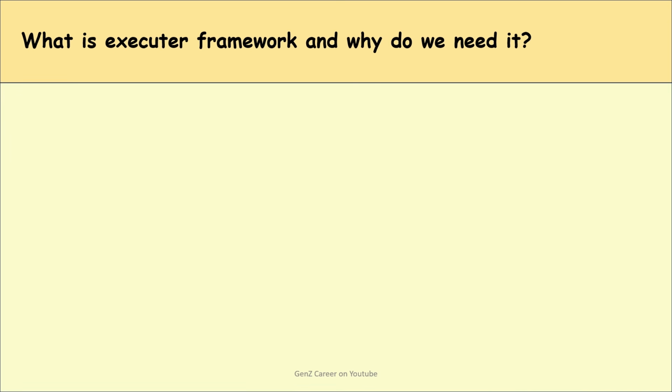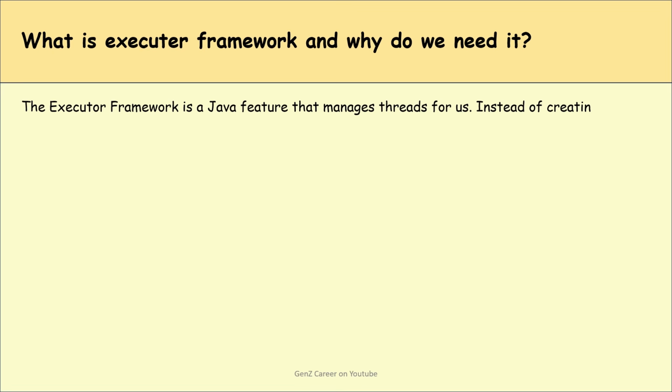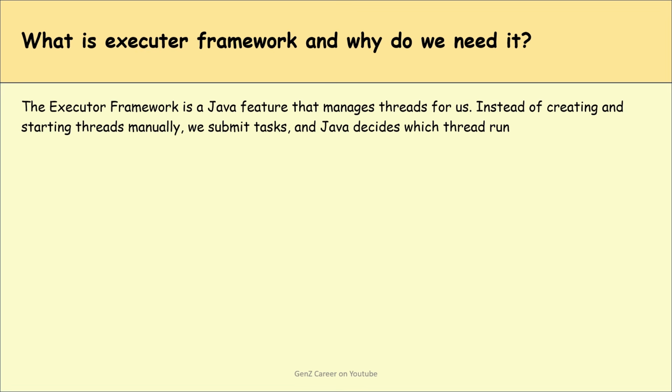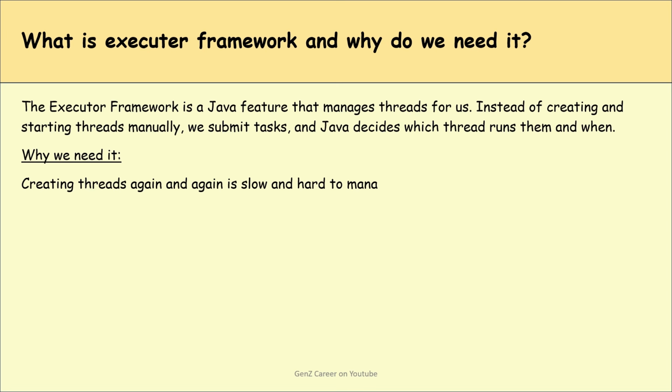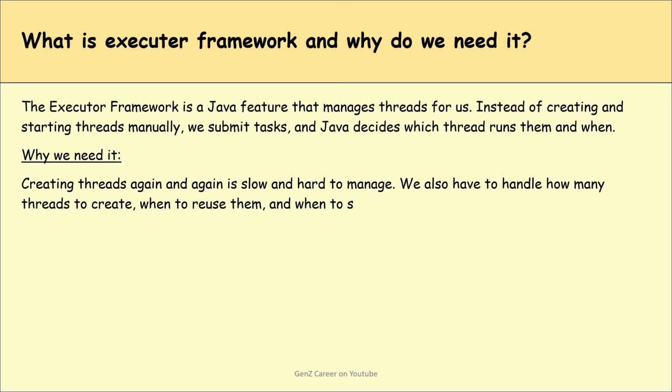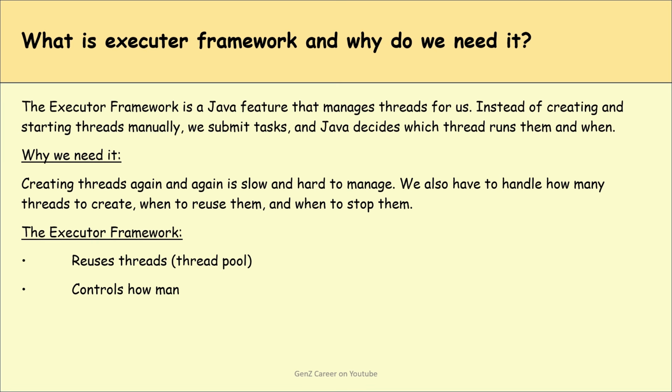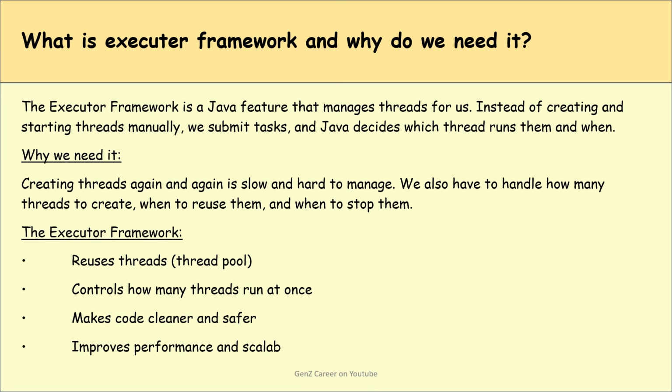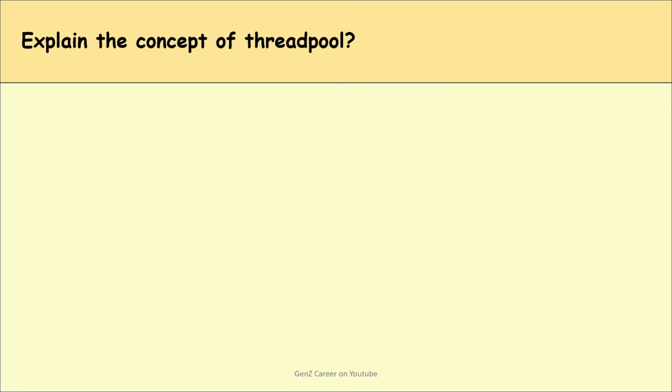What is the Executor framework and why do we need it? The Executor framework is a Java feature that manages threads for us. Instead of creating and starting threads manually, we submit tasks and Java decides which thread runs them and when. Why do we need it? Creating threads again and again is slow and hard to manage. We also have to handle how many threads to create, when to reuse them, and when to stop them. So basically, the Executor framework reuses threads, controls how many threads run at once, makes code cleaner and safer, and improves performance and scalability.